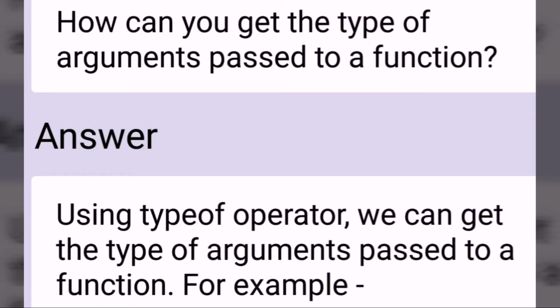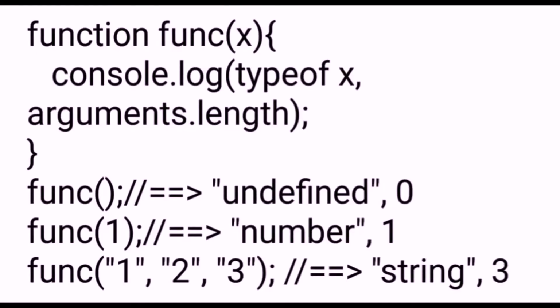How can you get the type of arguments passed to a function? Using the typeof operator, we can get the type of arguments passed to a function. For example, function f(x) { console.log(typeof x, arguments.length); }